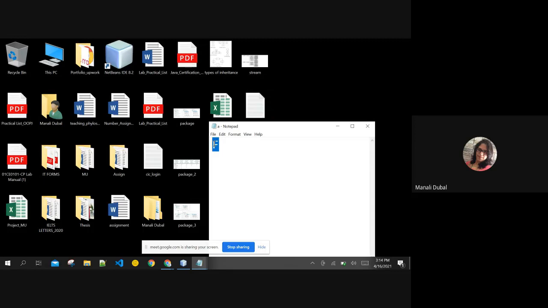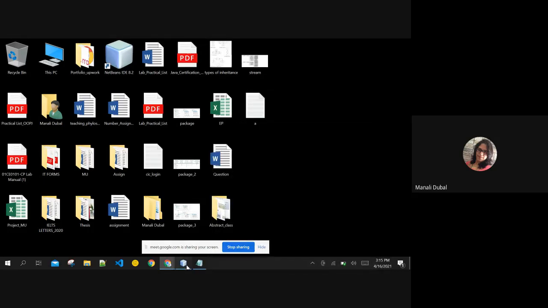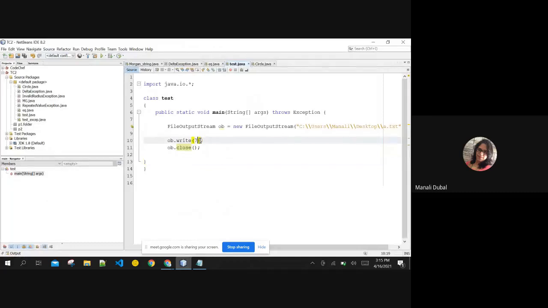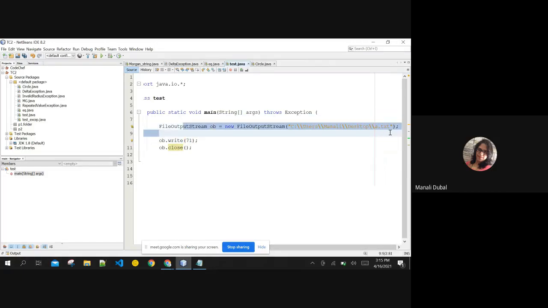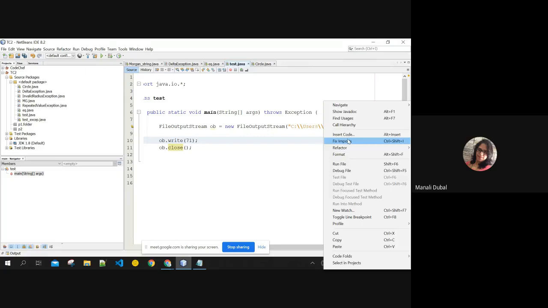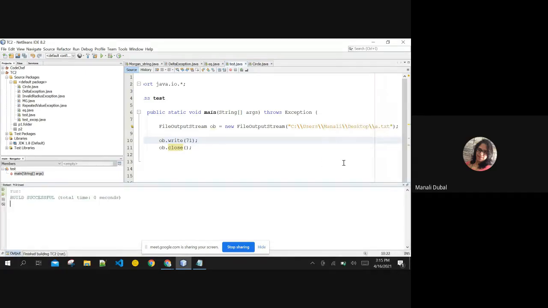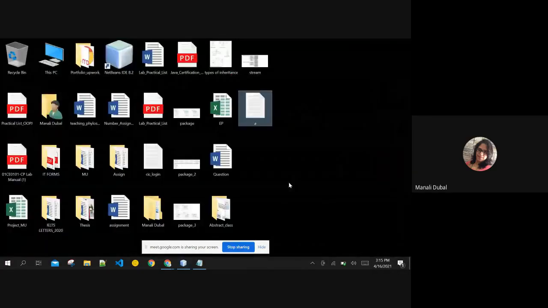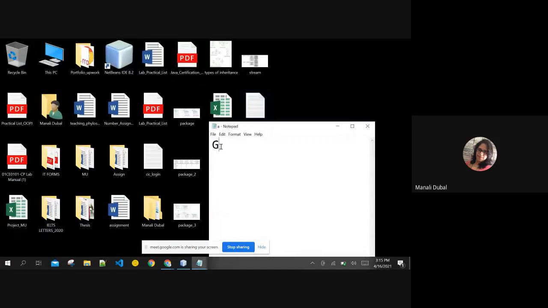So it is written capital F in the file. Okay. If I go here again and I change this value to 71, then as I told you, it is not appending the data, the output stream object is not made such that it can append the data. If you run the file again, it is going to override that value. If we go back here and check, it has overwritten the value by G and is not appending.